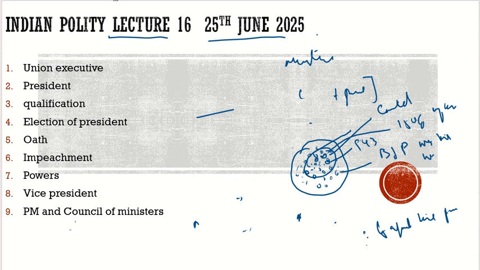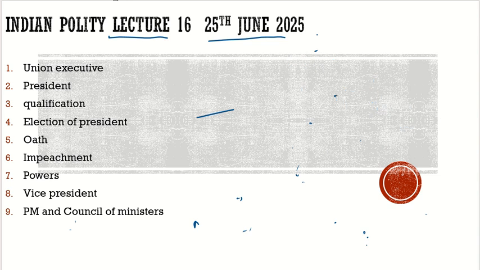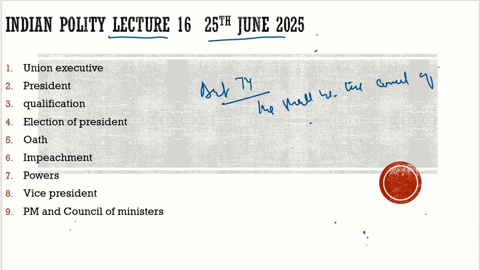Let's try to understand what the Constitution says, how the Constitution defines this. In the Constitution, we have Article 74, which we have discussed many times now. Article 74, what does it say? There shall be the Council of Ministers, with the PM at the head, to aid and advise the President.